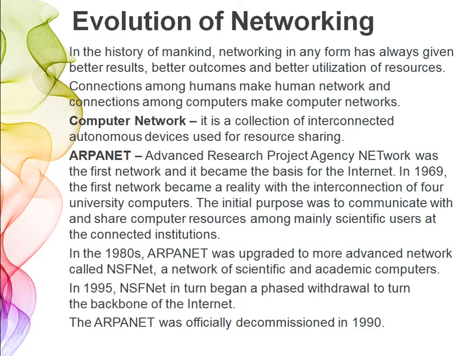In 1969, the first network became a reality with the interconnection of 4 university computers. The initial purpose was to communicate with and share computer resources among mainly scientific users at the connected institutions. So the original goal for establishing a network was to share the research done at those 4 university campuses.